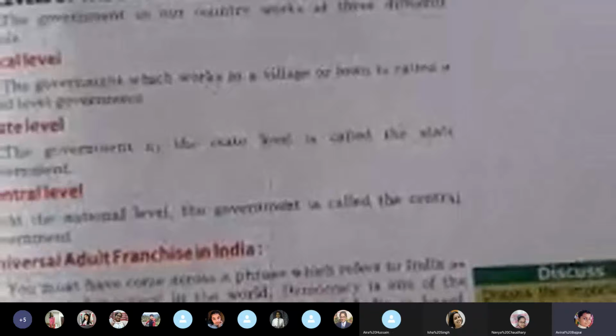You must have come across a phrase which refers to India as the largest democracy in the world. Democracy is one of the basic principles on which the Constitution of India is based. Indian democracy is the largest democracy in the world because India has the largest number of voters in the world. Elections are held not only for the central or union government, but also for the government at the state and local level, which are elected by the people.